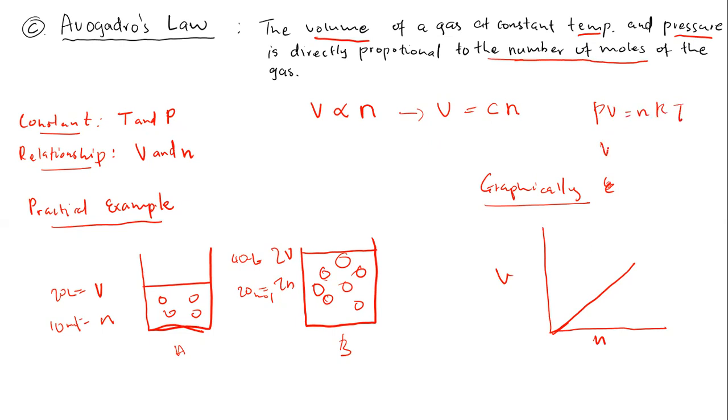So I want to make volume the subject of the formula. That means I'm going to have to divide both sides by P. So I'm going to have nRT divided by P. So this will be our constant, and therefore you're going to have V is equal to this constant multiplied by n, and therefore this is the same as this formula over there. So this is just a simple explanation of these laws that were postulated by these scientists, and I hope everything is making sense.